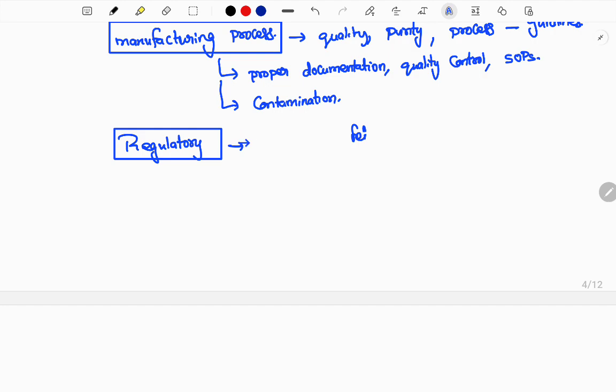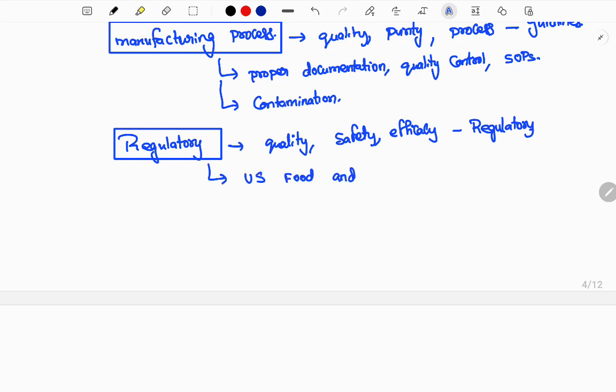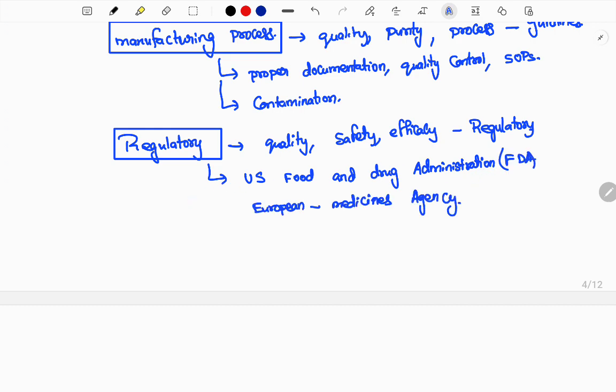Next, if you come to the regulatory aspects, for quality, safety and efficacy, a regulatory body should be established by the government to oversee it. For example, in the US there is the Food and Drug Administration, FDA, and in the European Union you have the European Medicines Agency. These are good examples. In India we have ICMR, the Indian Council of Medical Research. These are all the organizations.